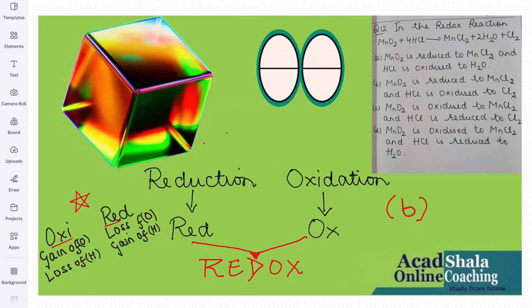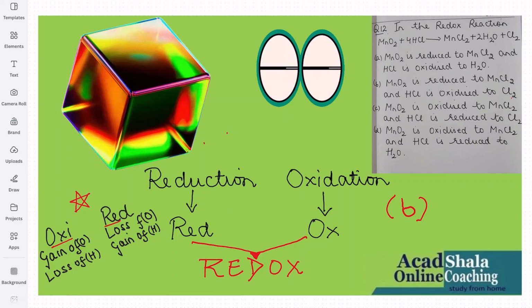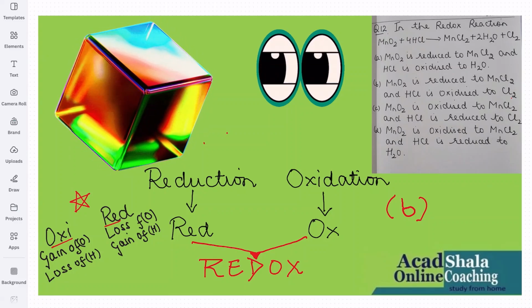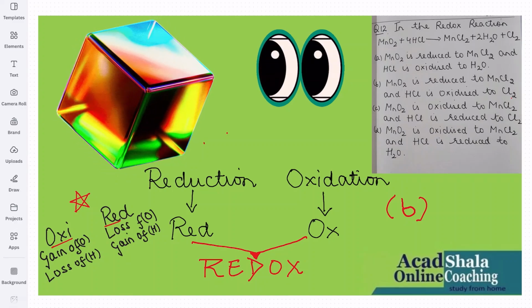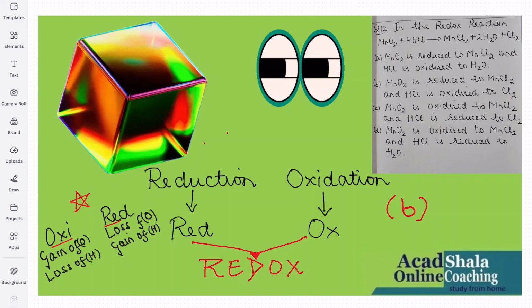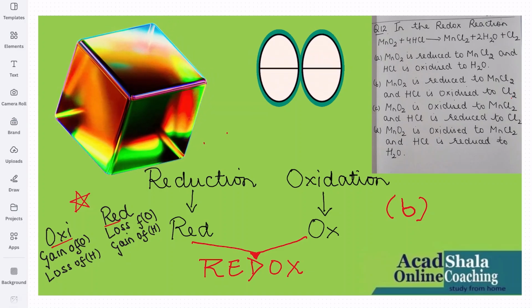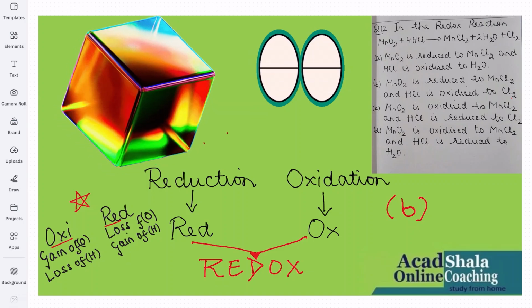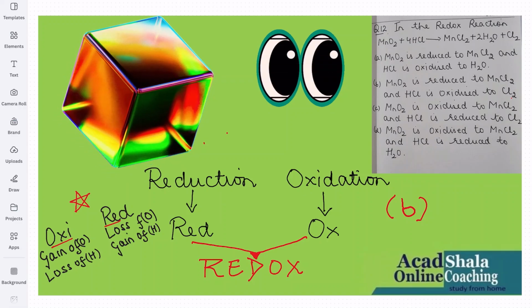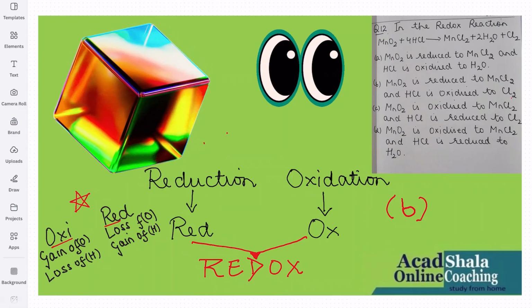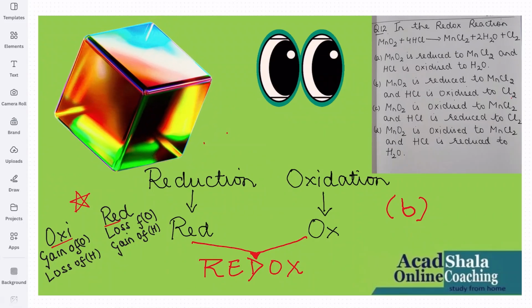The A part: MnO2 is reduced to MnCl2 and HCl is oxidized to water. First, let us go to the equation. MnO2 + 4HCl gives MnCl2 + 2H2O + Cl2. If we see MnO2, when it is changed to MnCl2, that means MnO2 is losing what? It is losing oxygen and forming MnCl2. So that means MnO2 is reduced to MnCl2.